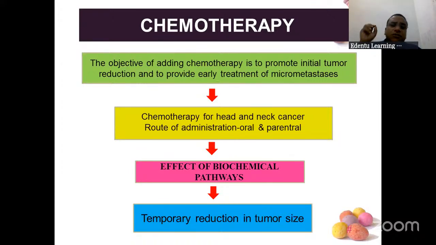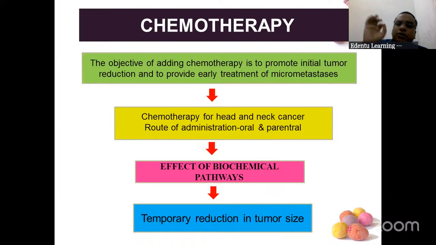The objective of adding chemotherapy, chemicals, medicines, chemotherapy is to promote the initial tumor reduction. A tumor is big in size, we bring it to a smaller size. Let the tumor not grow further. You want to cut the tumor. So chemo, C also, chemo, start with C, cut, C. You cut the tumor mass. So you reduce the size.